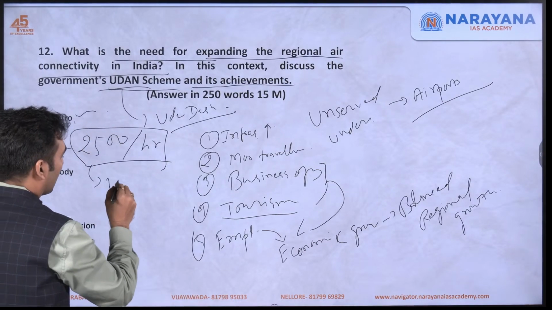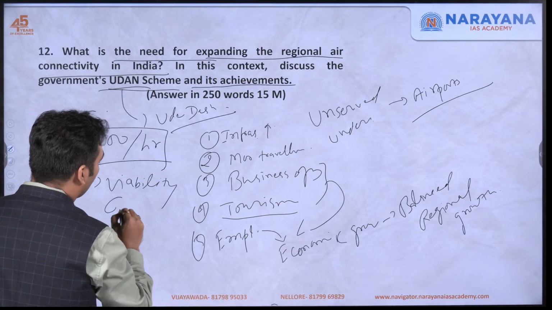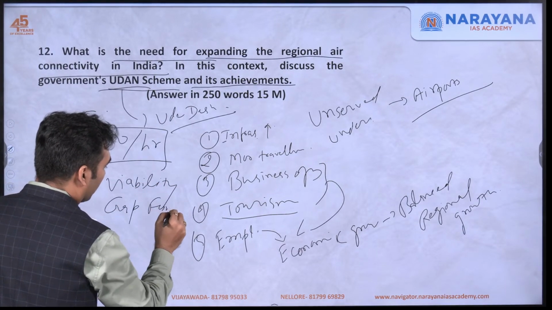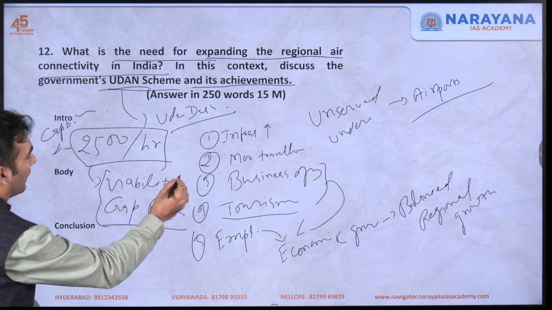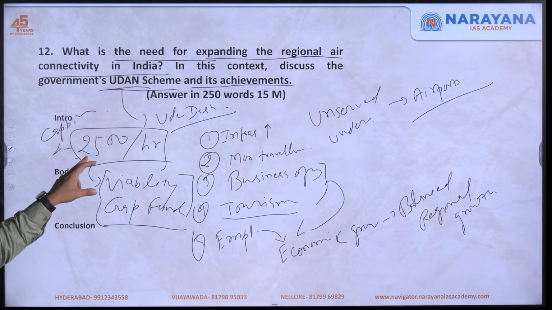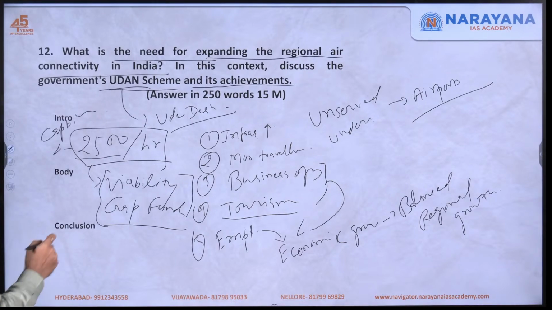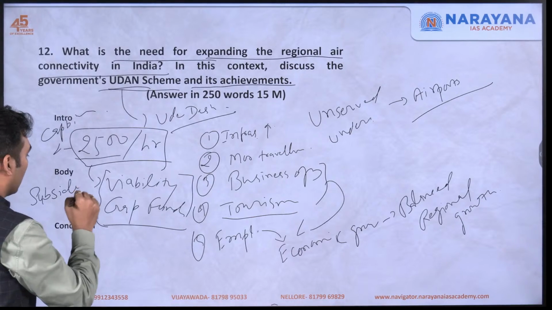And there is a term which you must mention, viability gap funding. At this cost, it may not be viable for an airline to fly between two destinations. Whatever the gap is, that is called viability gap. Suppose it would have been profitable at 3000 rupees per hour. The airline is collecting 2500. The rest of the amount would be given as subsidy by the government.